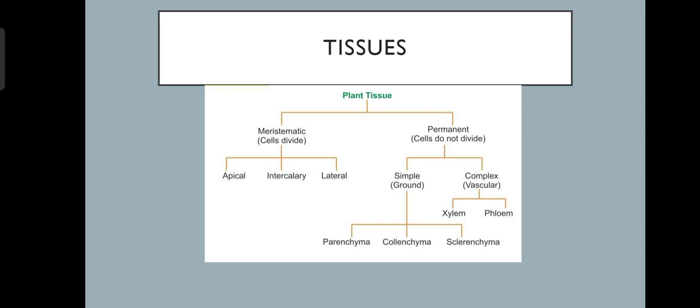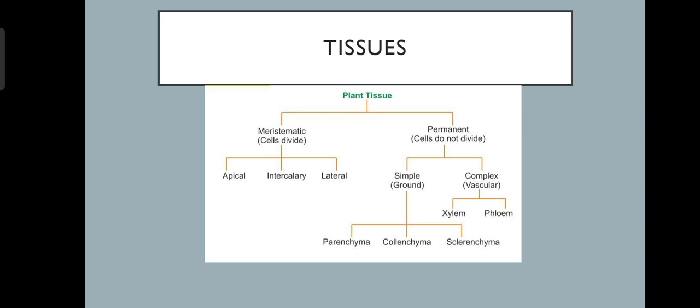You can see there is a chart of plant tissue. They are basically of two types, that is meristematic and permanent. This differentiation is based on the ability of mature cells of the tissue to divide and produce new cells.